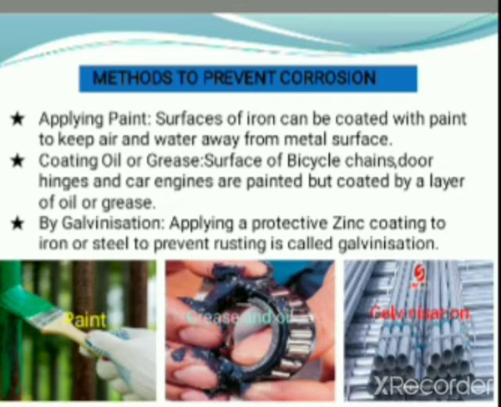Corrosion can be prevented by applying paint. Surfaces of iron can be coated with paint to keep air and water away from the metal surface. Coating oil or grease: the surfaces of bicycle chains, door hinges and car engines are not painted but are coated by a layer of oil or grease to prevent corrosion. By galvanization: applying a protective zinc coating to iron or steel to prevent rusting is called galvanization. So these are some of the methods for prevention of corrosion.